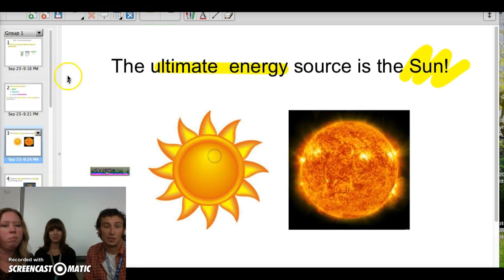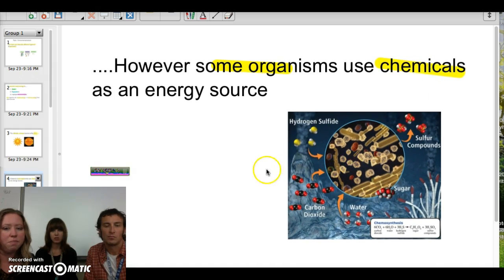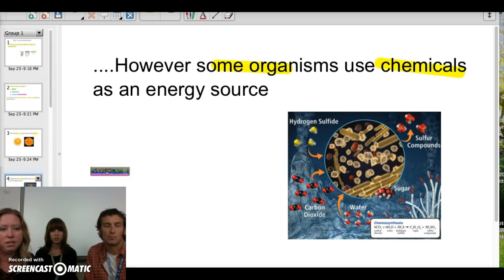The ultimate source of all energy, at least here on Earth, is, of course, our own sun. Hopefully that's review for you. Okay, so however though, some organisms in different variety of ecosystems, instead of using the sun as energy, they use a variety of chemicals. So certain bacteria that are in the deepest, darkest, most extreme environments wouldn't be able to get to the sun, so they use chemicals instead to get their energy.